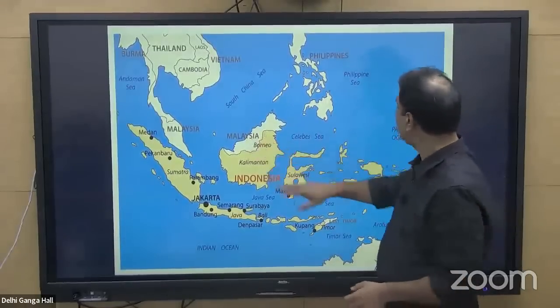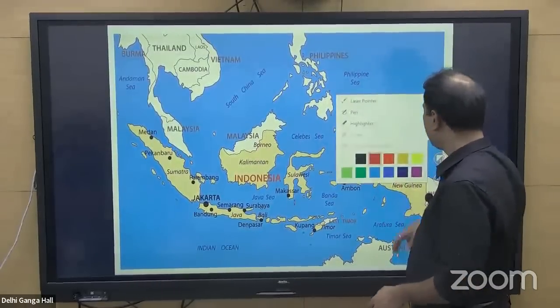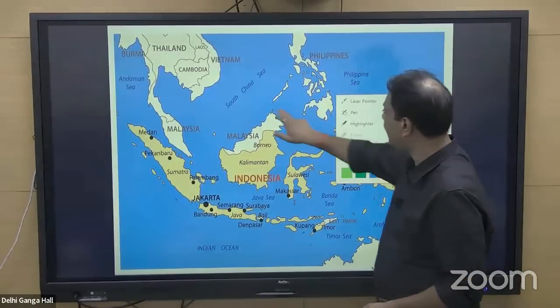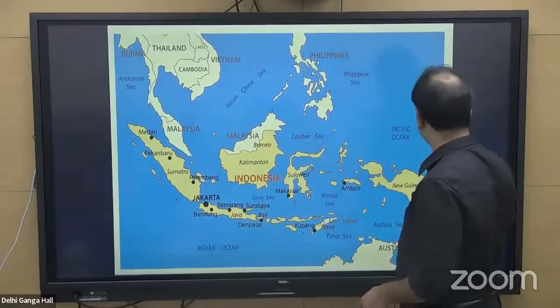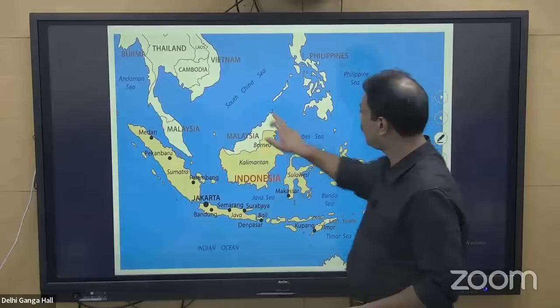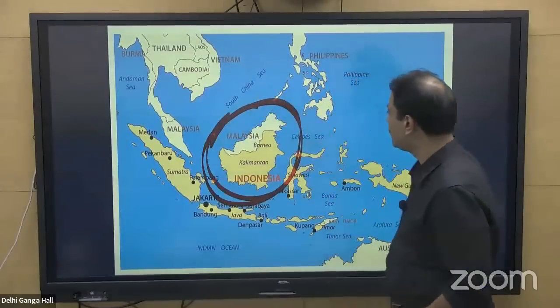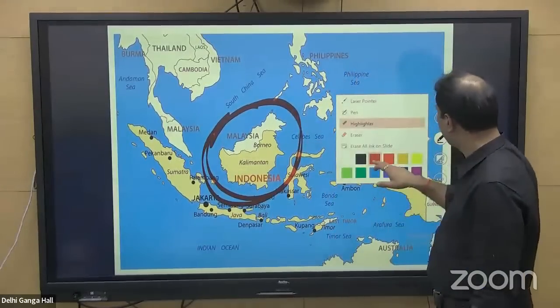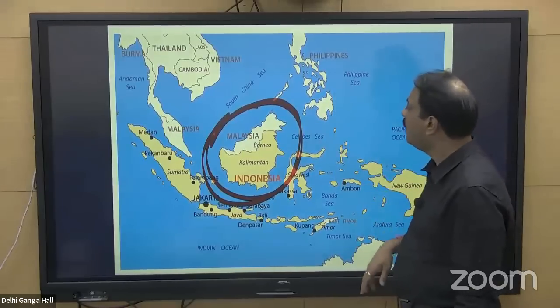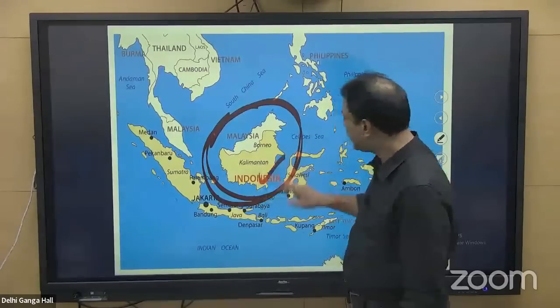This island is called as Borneo Island. So the Borneo Island is present. This island is Borneo Island. One of the country present is Indonesia.